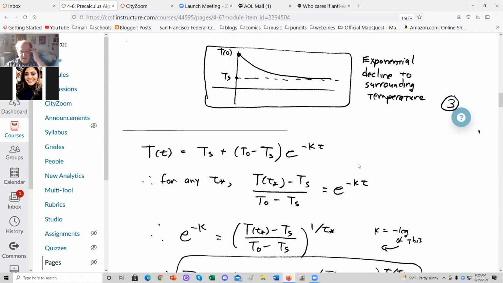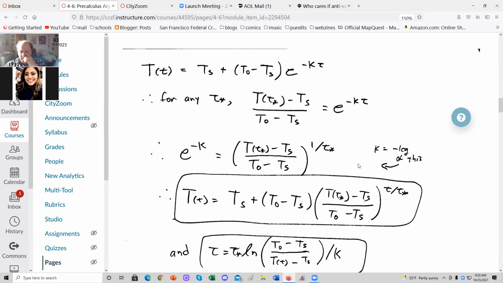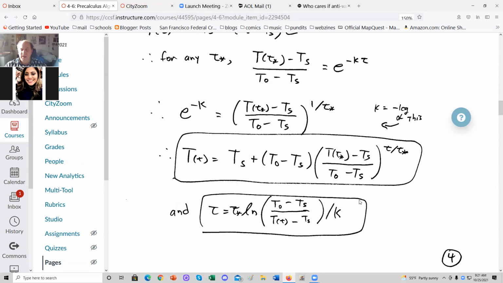And okay, here I'm going to evaluate T at time t. We're given the surrounding temperature and the initial difference, and the temperature at some specific given time. If you have a specific given time, T star, then we get this formula, and after a little bit of work, you get this and this and this.